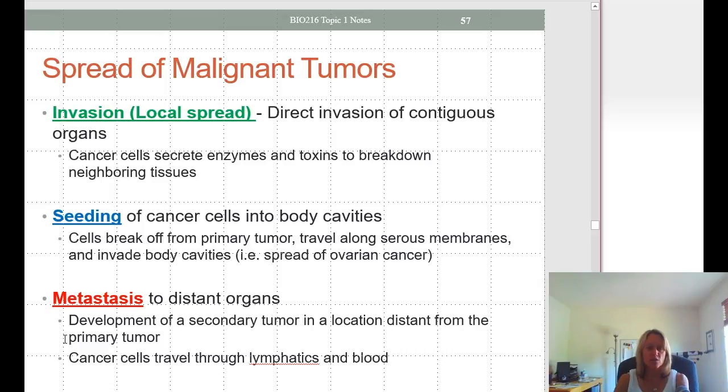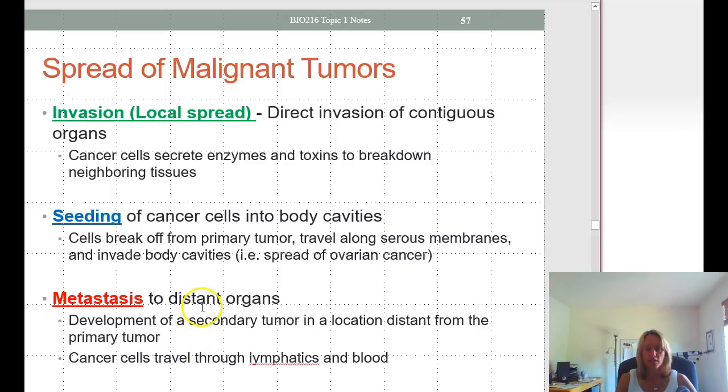Seeding of cancer cells into a body cavity. This is where cells break off from a primary tumor and travel along a serous body membrane to invade the body cavities. This is most common in ovarian cancer, where cells of the ovarian cancer break off, travel along the peritoneal membrane, and then that can cause the development of secondary tumors inside the abdominal cavity.